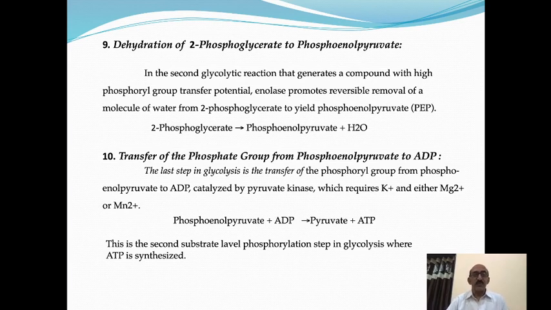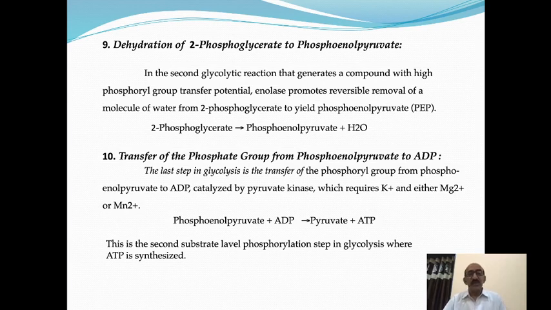of the phosphate group from phosphoenol pyruvate to ADP. This is again a very important reaction in glycolysis, because in this reaction ATP is synthesized directly at the substrate level. When the substrate is transformed into product, there is synthesis of ATP from ADP. Therefore, it is also called the substrate level phosphorylation step. It is the second substrate level phosphorylation step of glycolysis, where ATP is directly synthesized.